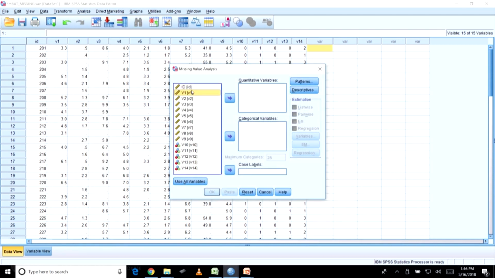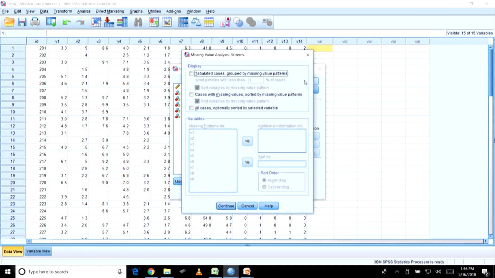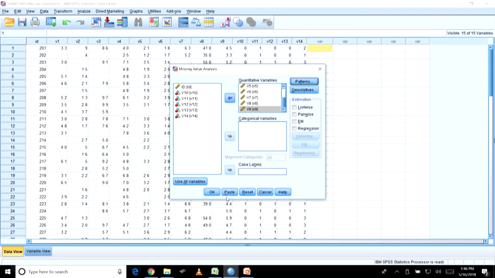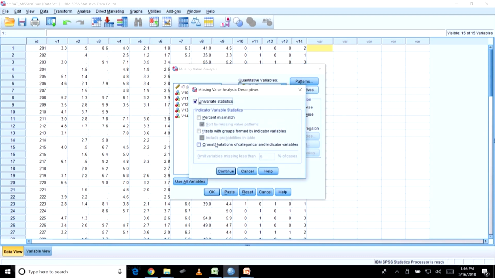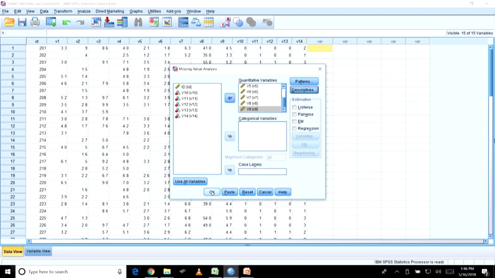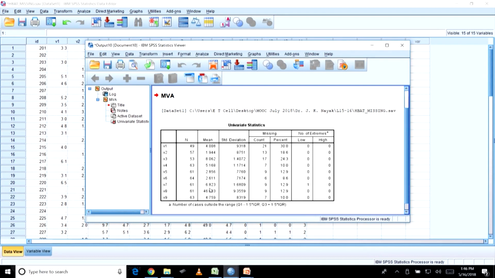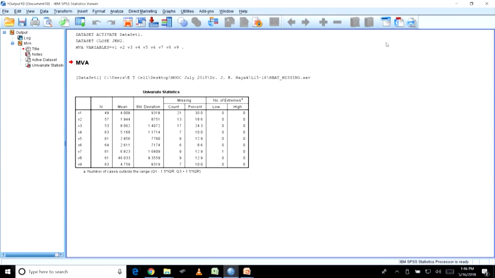Okay. So, V1, V2, V3, V4, V5, V6, V7, V8, V9, right. Now, you want to see the patterns, for example. So, you can check them also, or you want to check the descriptives, you can check that also. So, what I am doing is I am just trying to see what the missing data looks like. So, this is what it says, this is basically the missing data given to you.